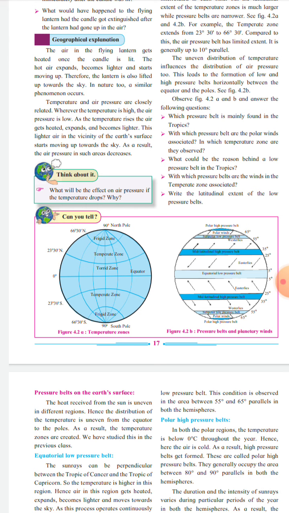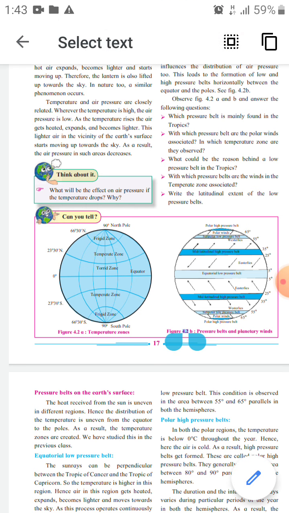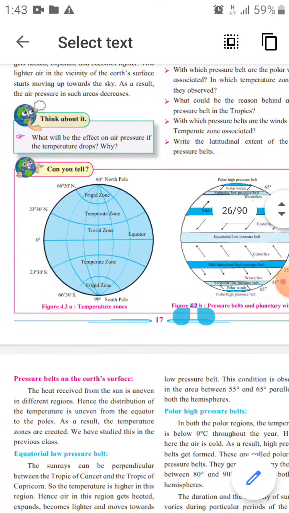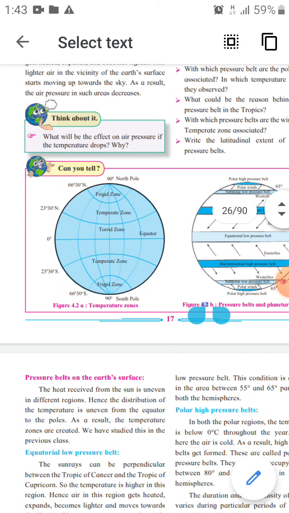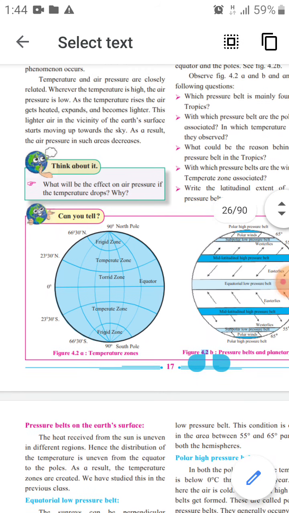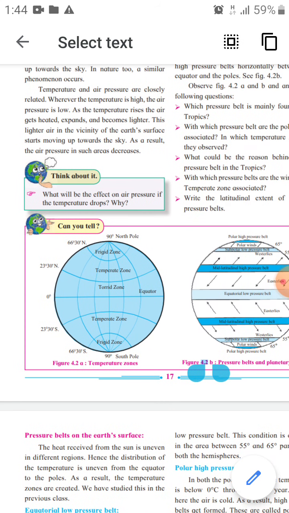The latitudinal extent of the low pressure belts is between 0 degree and 5 degree parallels, and between 55 degree and 65 degree parallels in both the hemispheres. Okay, by observing these two figures you can give the answers to these questions. Okay student, so